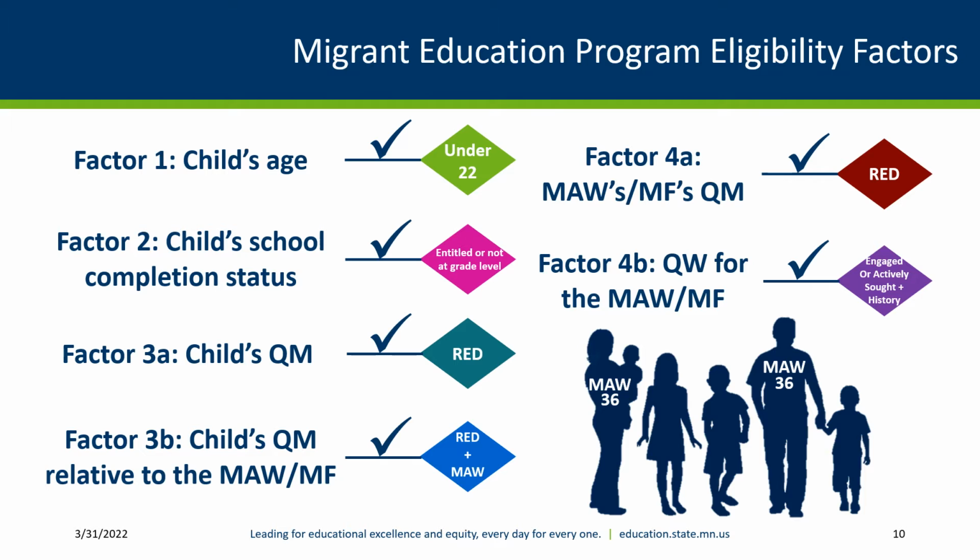Factor 4B. Qualifying work for the migratory agricultural worker or migratory fisher. After the qualifying move in Factor 4A, the parent, guardian, spouse, or child, if the child is the worker, engaged in new qualifying work soon after the move, or did not engage in new qualifying work soon after the move, but he or she actively sought new qualifying work and has a recent history of moves for qualifying work. The qualifying work is seasonal employment or temporary employment or personal subsistence, and the qualifying work is agricultural or fishing.